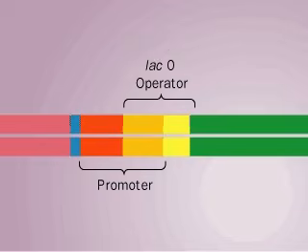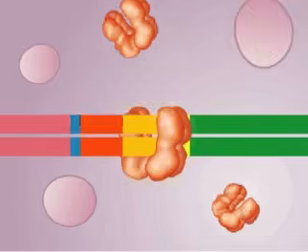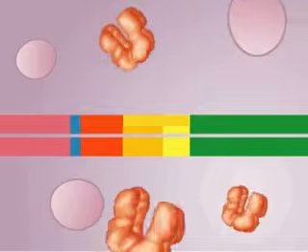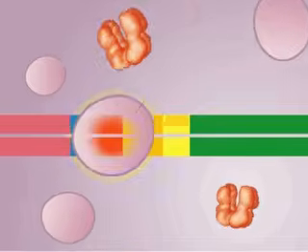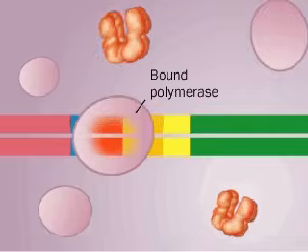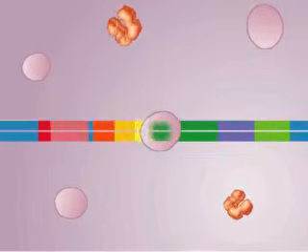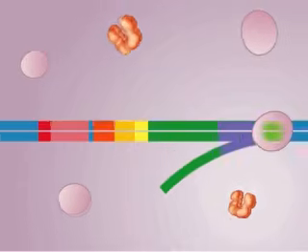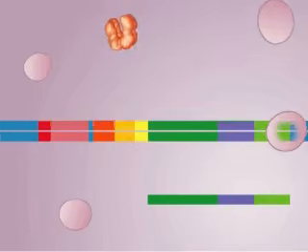The operator overlaps the promoter. If a repressor molecule is present, it can bind the LAC operator. It doesn't stick to the DNA like glue, but continually binds and releases, so the operator is not bound by the repressor at all times, and structural genes are transcribed at low or basal levels. When there is little lactose present, there is no reason to waste energy making the enzymes to process it.